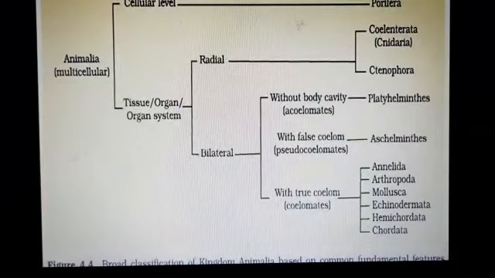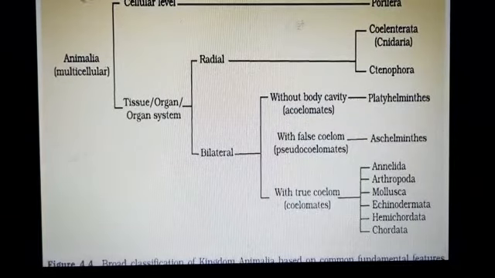Now student, this is very important. It is given in NCERT. Firstly, kingdom Animalia: level of organization, cellular level, tissue level, organ level, and then organ system organization. Symmetry: asymmetry, then radial symmetry and bilateral symmetry.